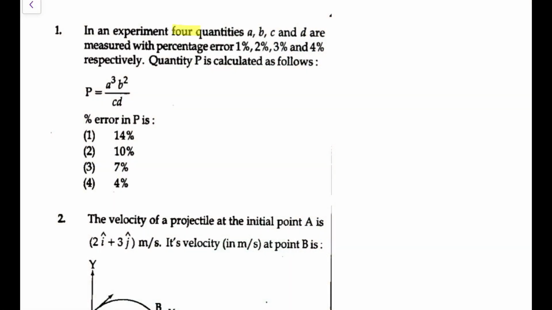So let's start with the first question. In an experiment, 4 quantities A, B, C and D are measured with percentage error of 1, 2, 3 and 4% respectively. The quantity P is calculated as A cube B square by CD. The percentage error in P is.